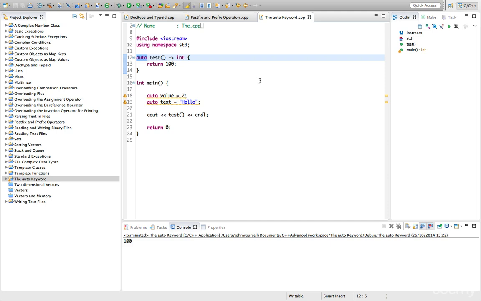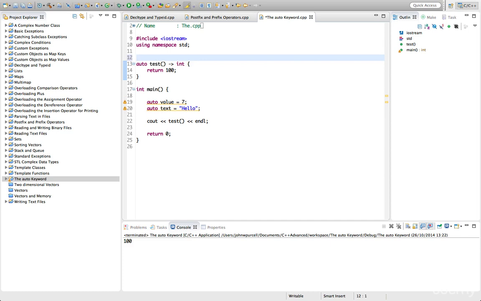But it can be useful if you've got template functions. So let's say this is a template function. Let's give it class T. Whoops, I meant to say template class T. This is a template function as we've seen previously. And we could return something of the type T. I'll include this in the parameter list. Let's say T value, and then let's say return value. So it doesn't actually do anything other than return whatever we pass it.